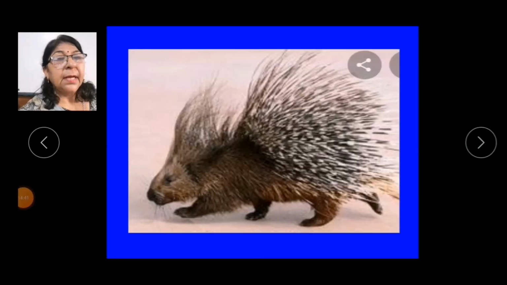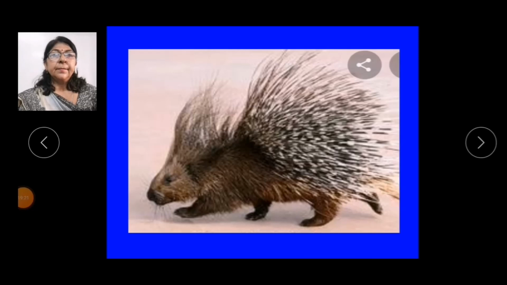Some animals like porcupines have sharp spines to protect themselves from predators. Porcupines have pointed quills to protect themselves from enemies and act as armor around their body. So this is a wonderful way of protection of different animals from their enemies.